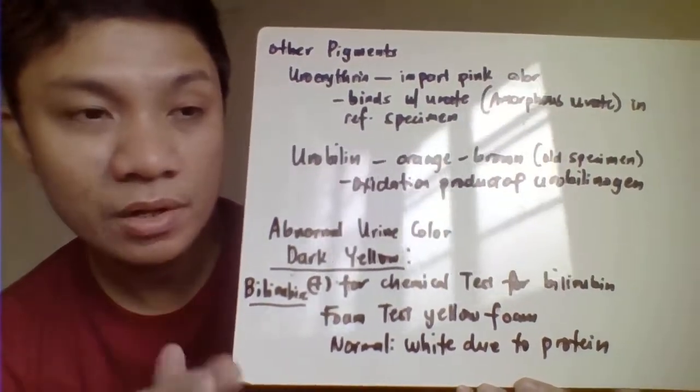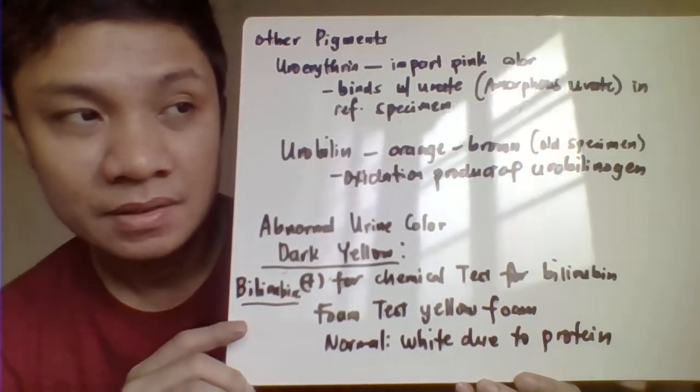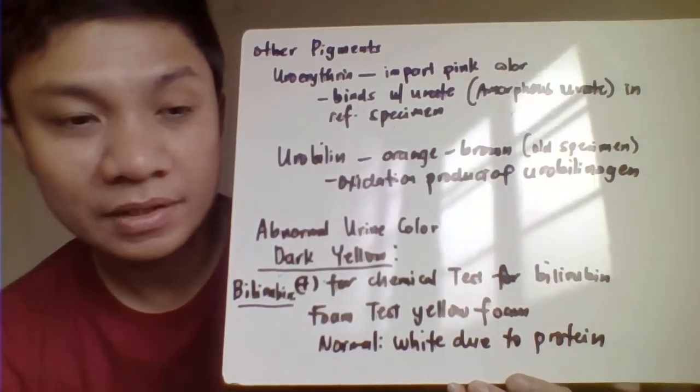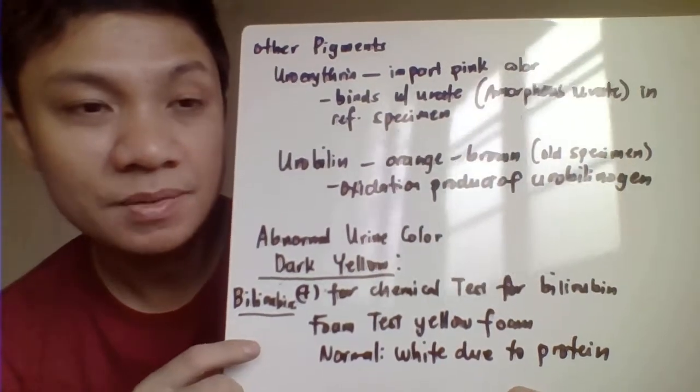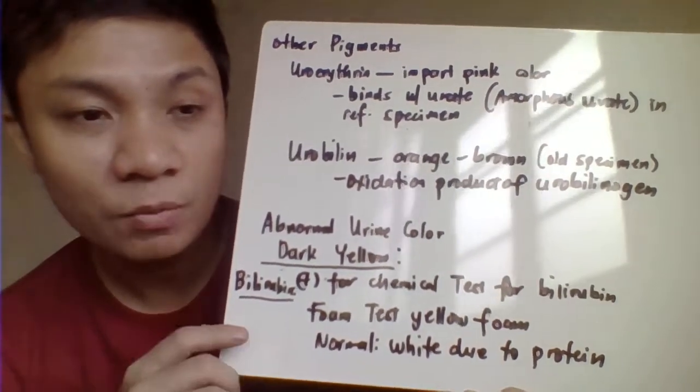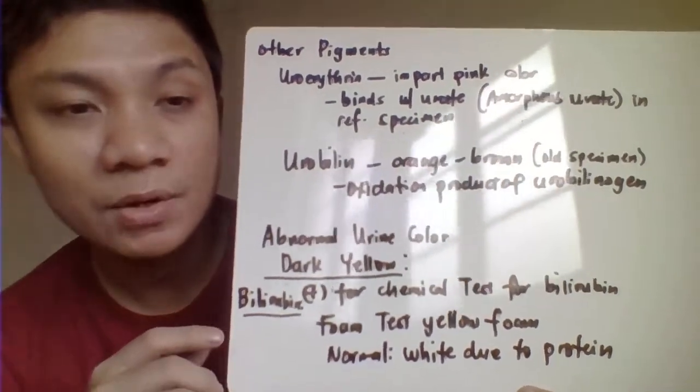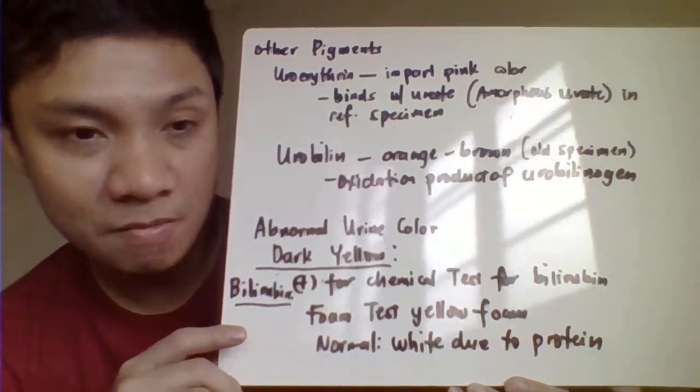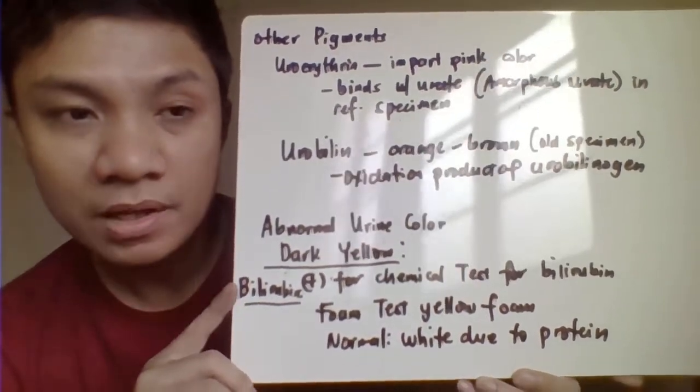But then again, we will only confirm here that the yellow color, dark yellow color, is due to your bilirubin if that one will give a positive test result with a chemical test for your bilirubin. What's the problem with the bilirubin?